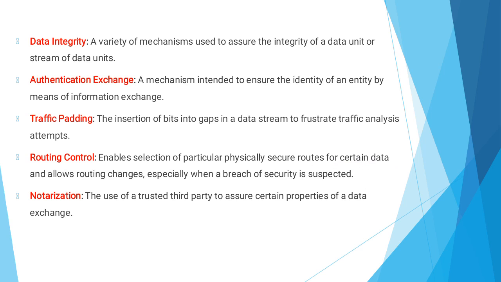Next one is routing control. It enables the selection of a particular physically secure route for certain data and allows routing changes, especially when a breach of security is suspected. It means selecting and continuously changing the different available routes between the sender and receiver.